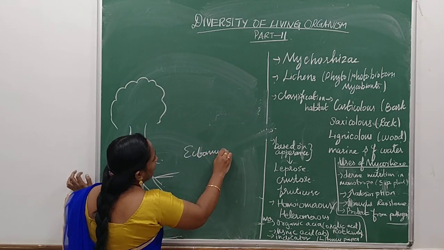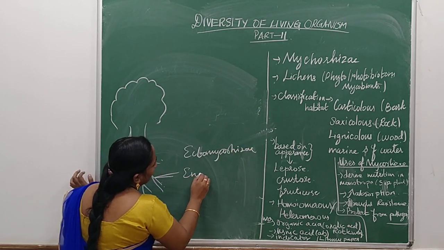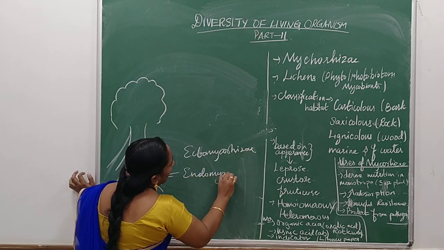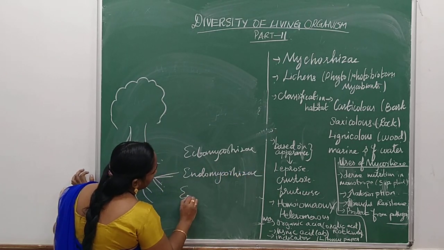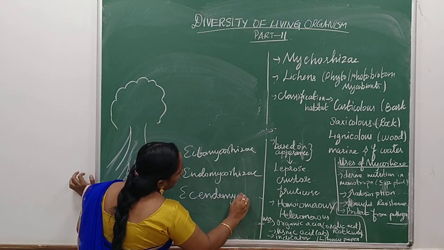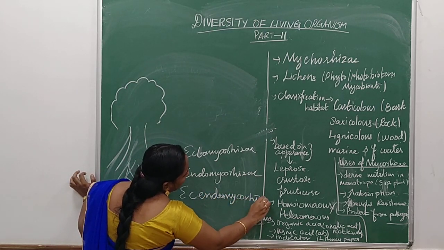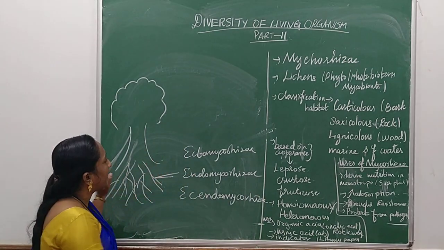Ectomycorrhizae, endomycorrhizae, and endo-ectomycorrhizae. By the name itself you can easily understand the 3 types.